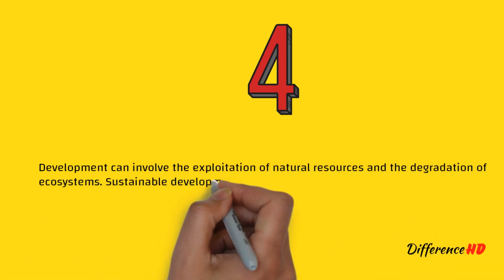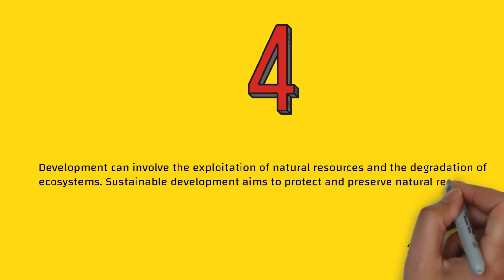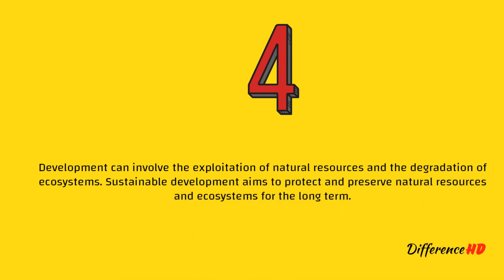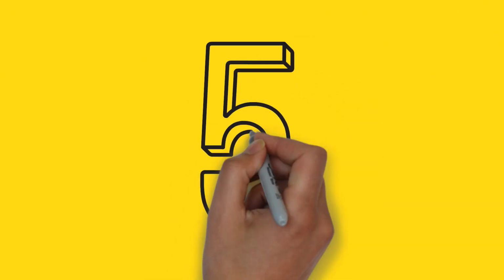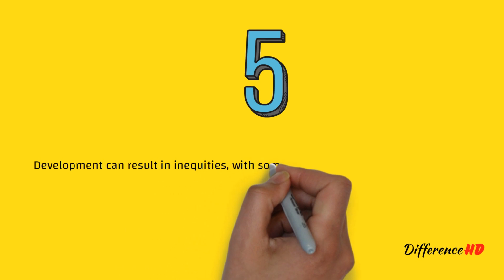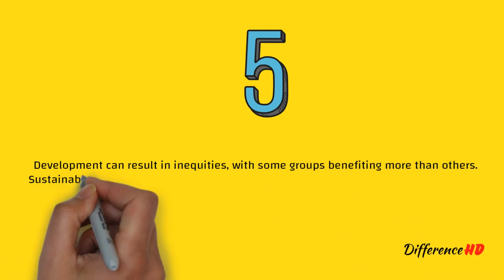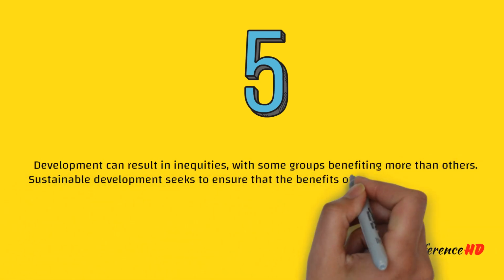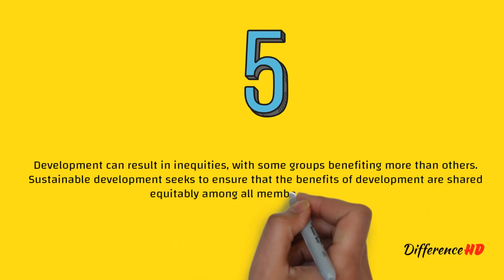Sustainable development aims to protect and preserve natural resources and ecosystems for the long term. 5. Development can result in inequities, with some groups benefiting more than others. Sustainable development seeks to ensure that the benefits of development are shared equitably among all members of society.